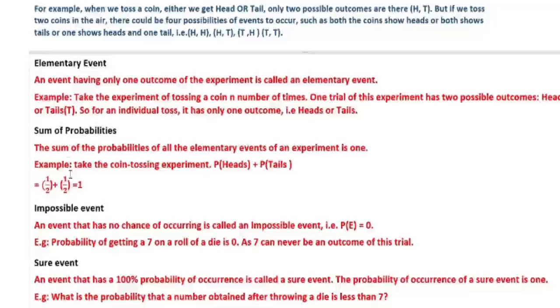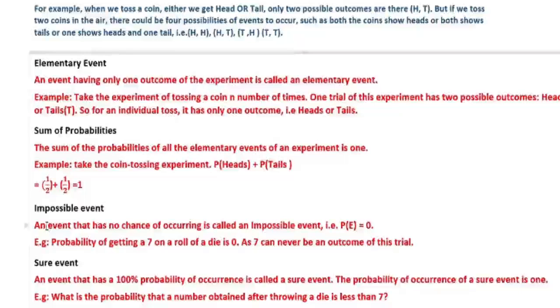And here we can see the example of the sum of the probabilities. I told you the sum of the probabilities of elementary events in a random experiment is equal to 1. Take the coin tossing experiment. Probability of getting a head is 1 by 2 and probability of getting a tail is also 1 by 2. There are only two possible outcomes. So if you add these two probabilities, 1 by 2 plus 1 by 2, you will get 1. So in a random experiment, the sum of the probabilities is always 1.